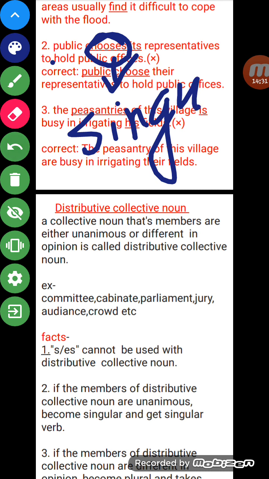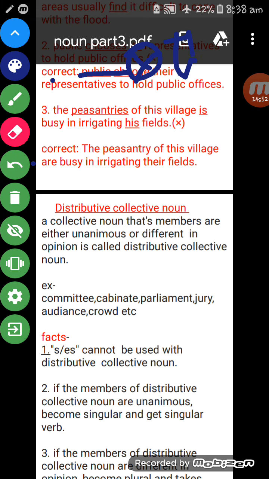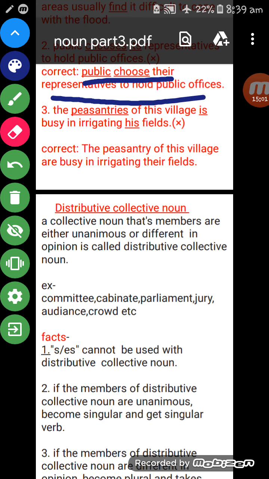Okay, but we have studied that public is a group collective noun that is plural and takes a plural verb. So there will not be chooses. And here also we have used its. So its is used for singular, so that is also wrong because it takes plural. So its will not be used, their will be used. Okay. So the correct sentence is: Public choose their representatives to hold public offices. Okay, that is the correct sentence.